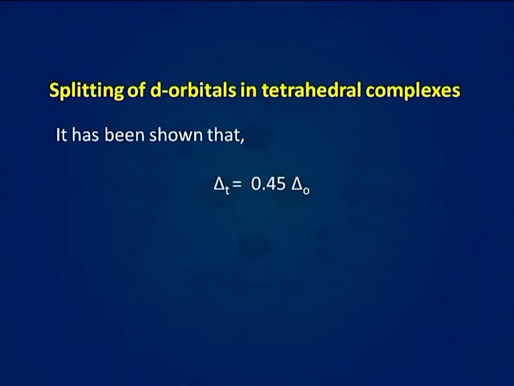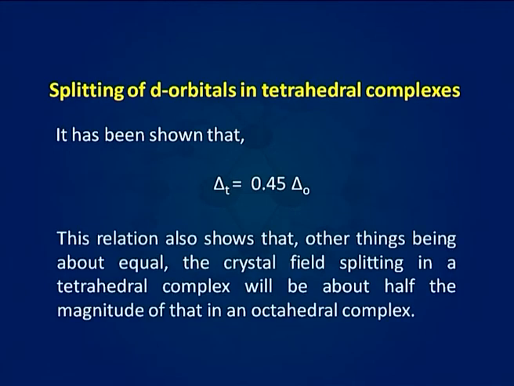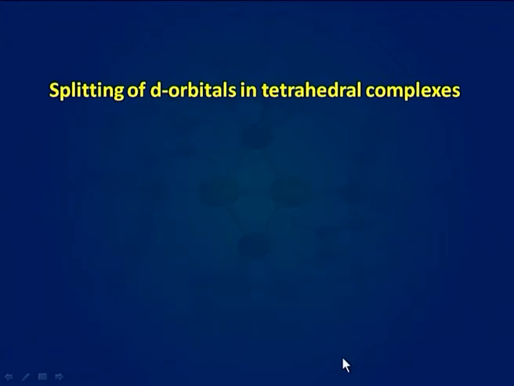It has been shown that delta T is equal to 0.45 delta O. This relation also shows that, other things being about equal, the crystal field splitting in a tetrahedral complex will be about half the magnitude of that in an octahedral complex.